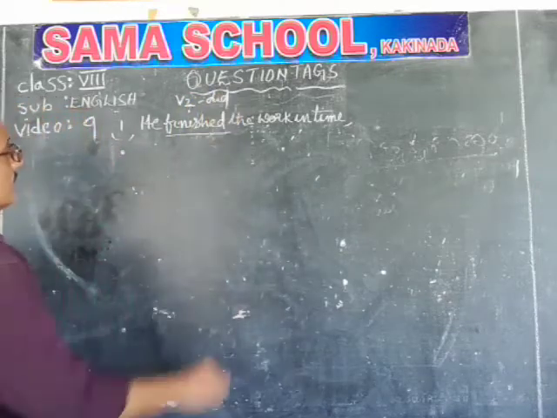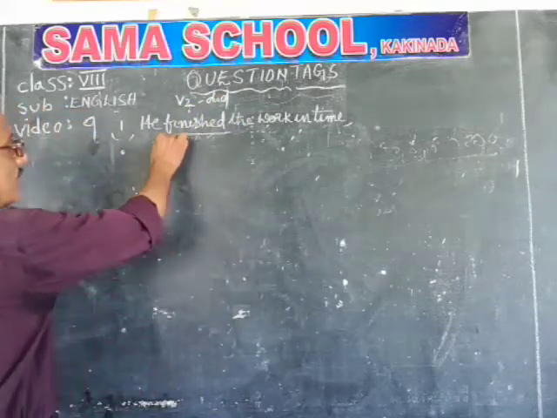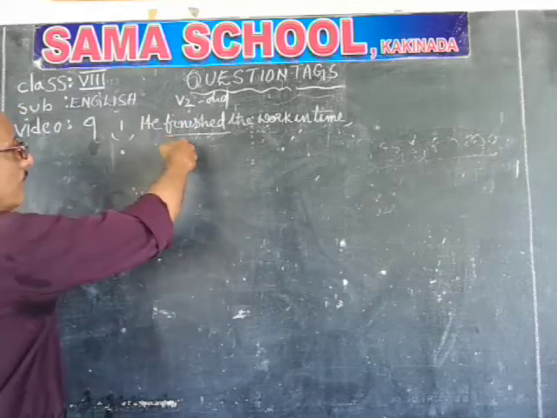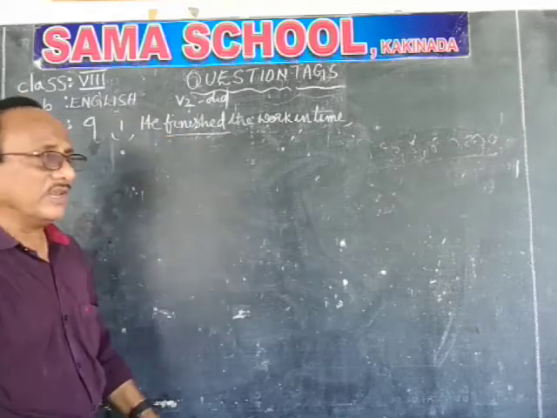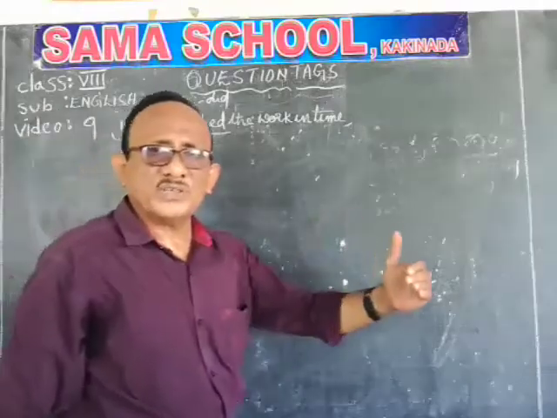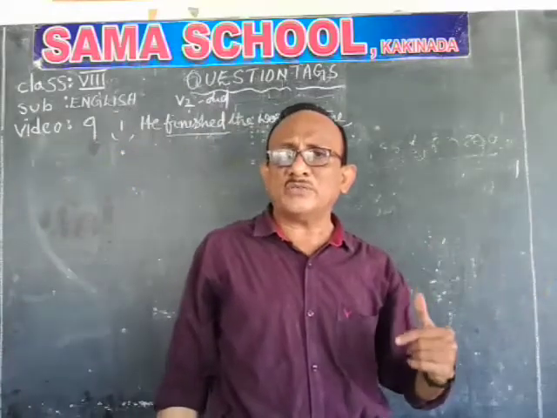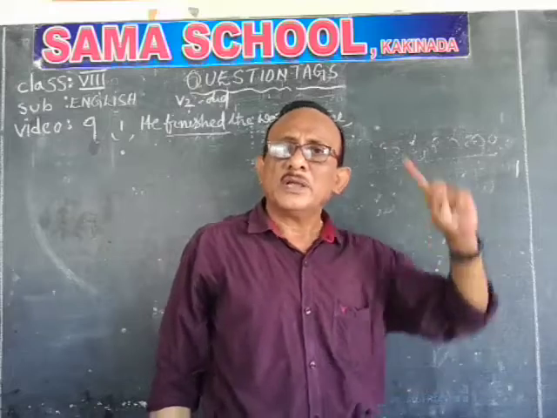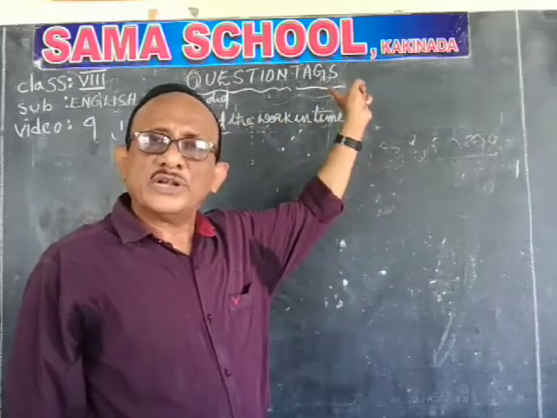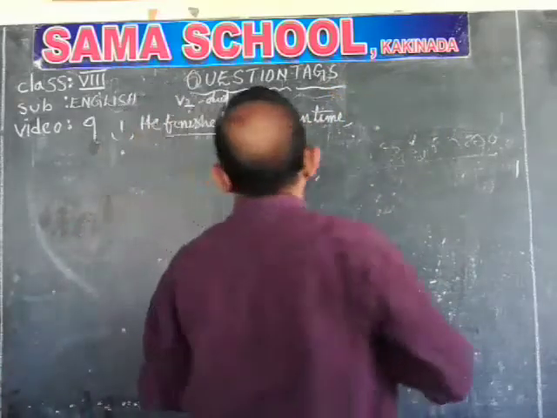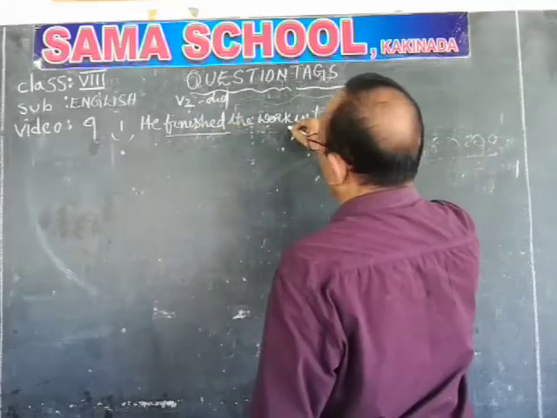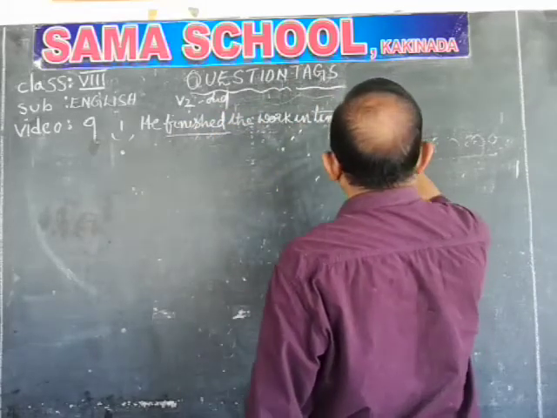Now here there is no special verb in it. So you have to see the main verb. What is the main verb? Finished. Finish, finished, finished. The main verb is in simple past tense, so take the help of did. So did is a special verb. So he finished the work in time. It's a positive sentence. That's why it takes a negative.